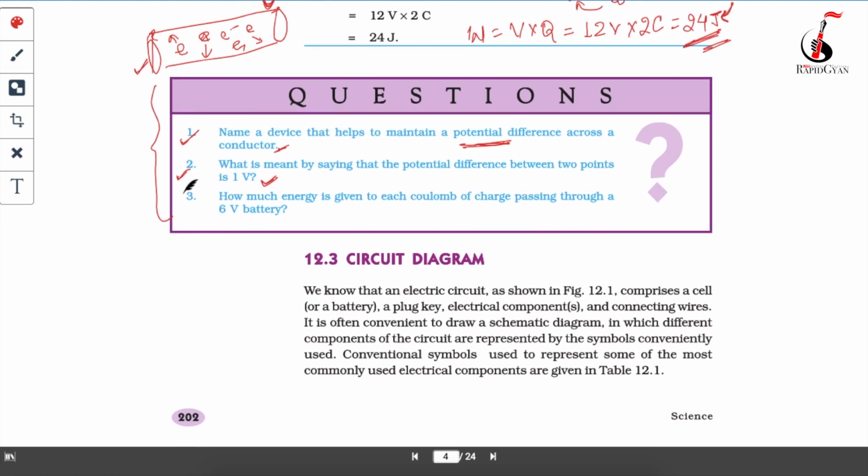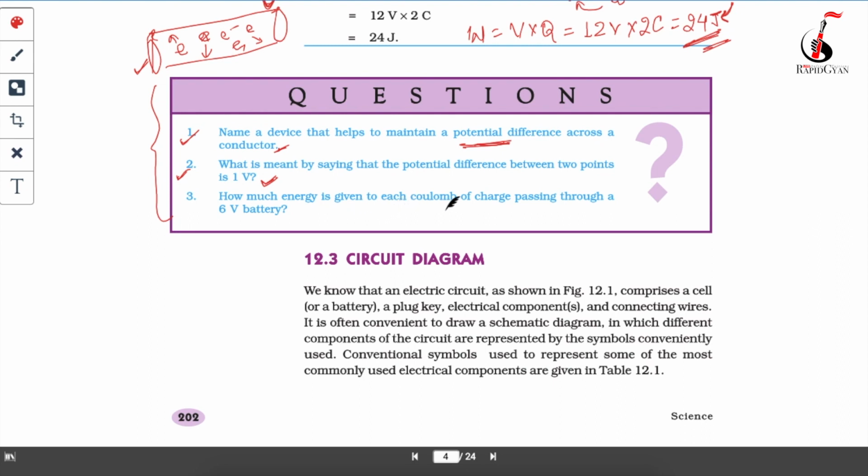Now the third question asks how much energy is given to each coulomb of charge passing through a 6 volt battery. Energy is also the same thing as work done. If you are doing work, you are going to release some energy, or you need some energy to do the work, correct? So whether the question asks how much work is done or how much energy is given, both are the same thing, to each coulomb.